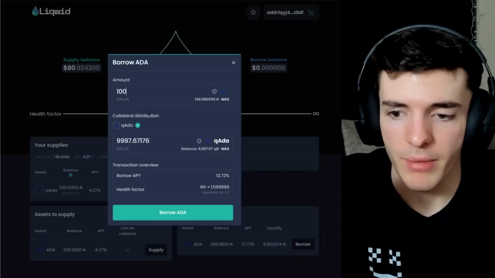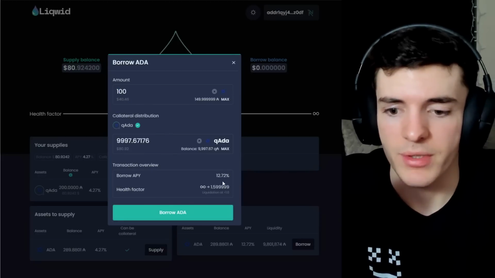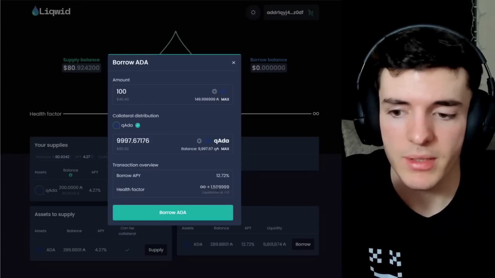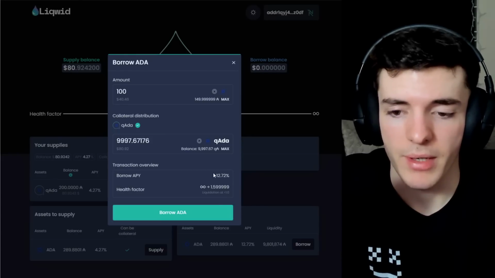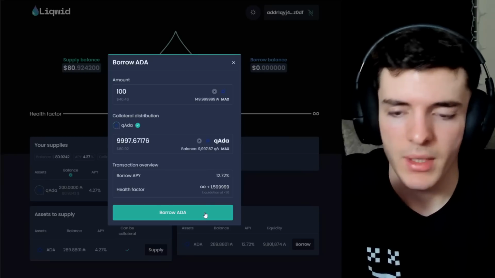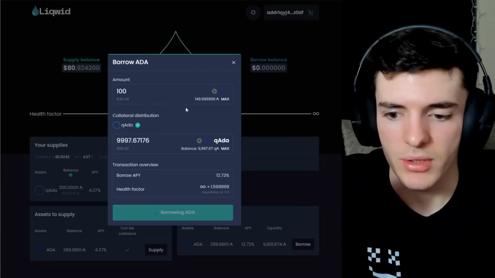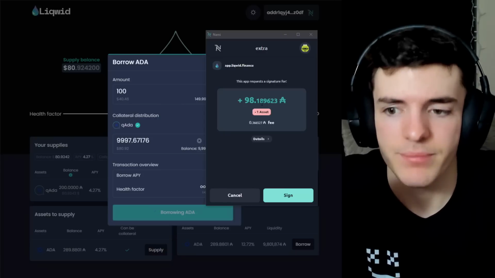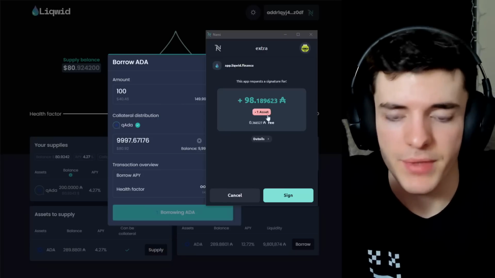And we are going to get ready to sign this transaction if we are satisfied with the health factor, and assume this risk is okay with us. And also the borrow APY we are going to have to pay on this if we choose to borrow the ADA. If we're okay with that, we sign the transaction and we borrow the ADA. You can now see we're getting 98 ADA, basically 100. It's a bit off for some fees.